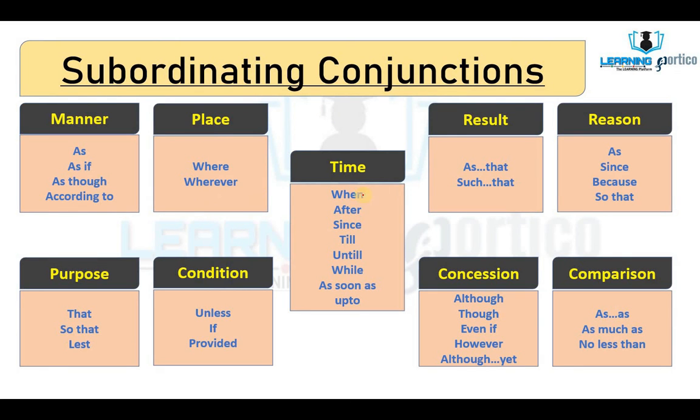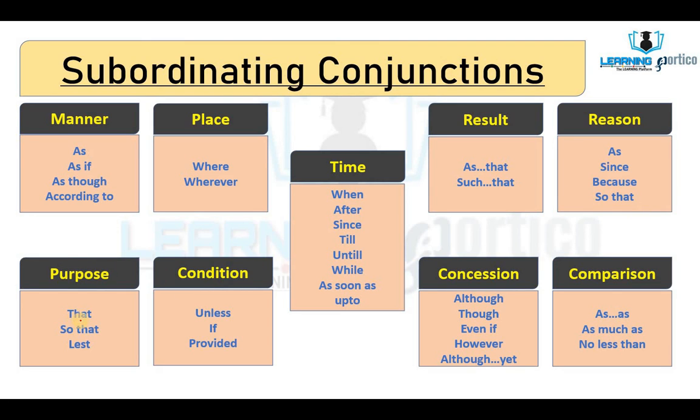Here are the different classes of subordinating conjunction. Manner: as if, as though, according to. Place: where, wherever. Time: when, after, since, till, until, while, as soon as. Result: so that, such that. Reason: as, since, because, so that.